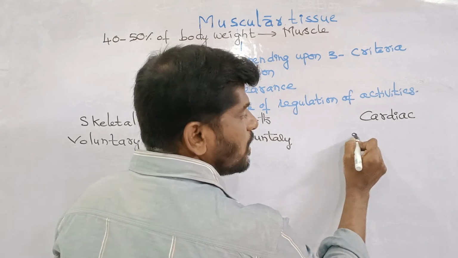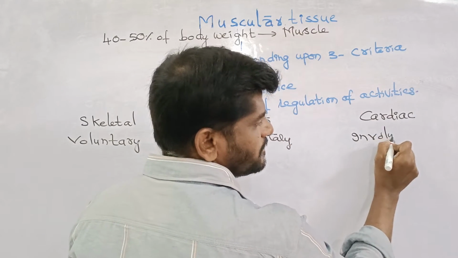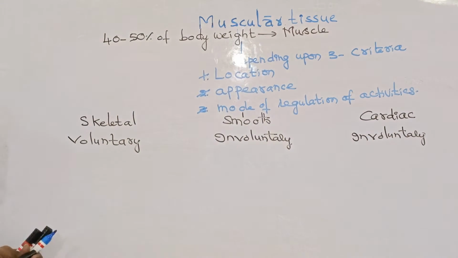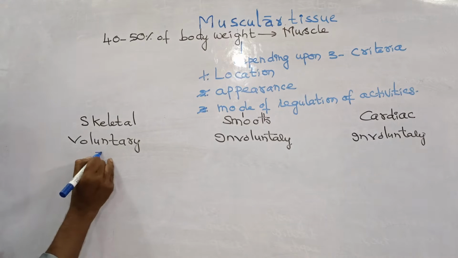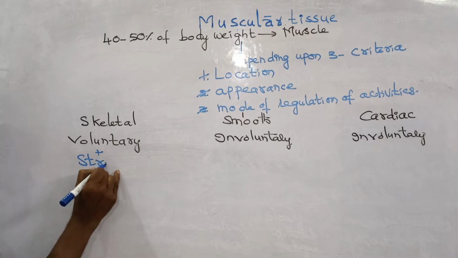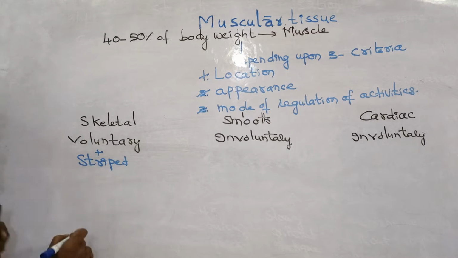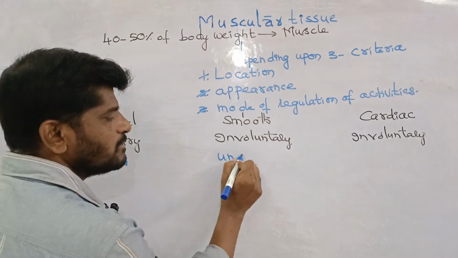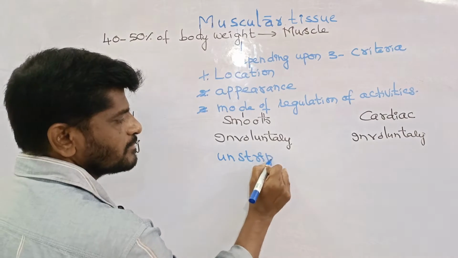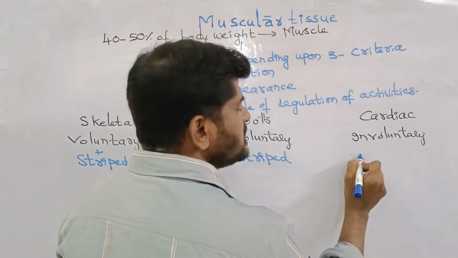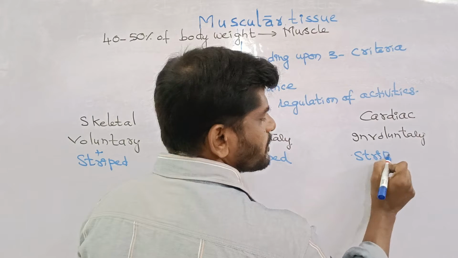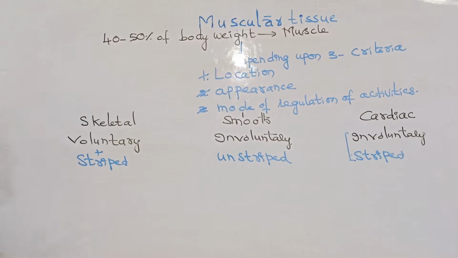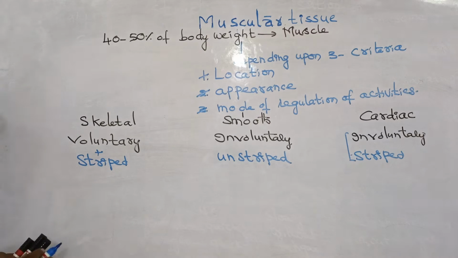And cardiac muscle is also involuntary. But skeletal muscle is voluntary and striped, because the bands are present, light band and dark band. Smooth muscle is unstriped. Cardiac muscle is also striped. Therefore, striped involuntary is the cardiac muscle. Striped voluntary is the skeletal muscle.